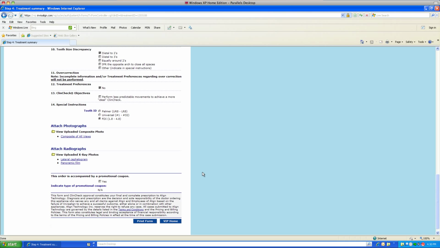So next we're going to be looking at the ClinCheck software and how to use some of the more basic components of it, just so you feel comfortable enough to be able to use it in your own practice.